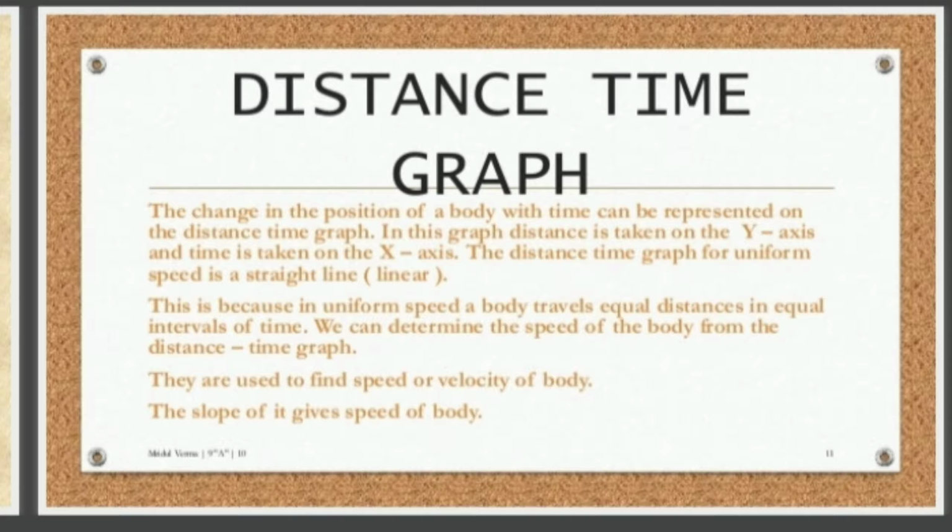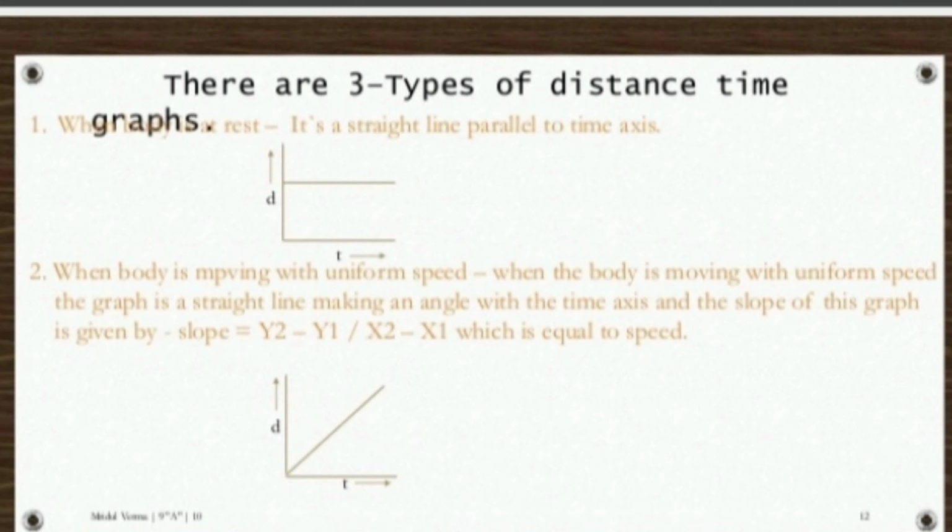What I have shown here is the second diagram. First diagram I'll explain later. In the second diagram, there is a straight line between distance and time, so it covers equal distances in equal intervals of time. That means every second you cover 1 meter per second. 1 meter for the first second, 2 meters for the second, 3 meters for the third second, 4 meters for the fourth, 5 meters for the fifth. Like that, every second you are covering 1 meter.